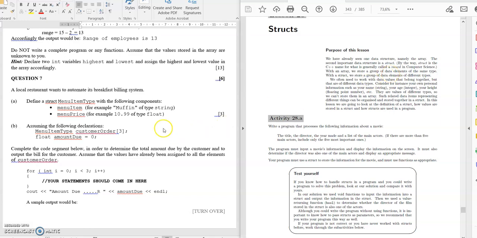So here's an examination question. Came from a past year paper. Define a struct menu item type with the following components: menu item, menu price, for 3 marks. Let's look at the solution.